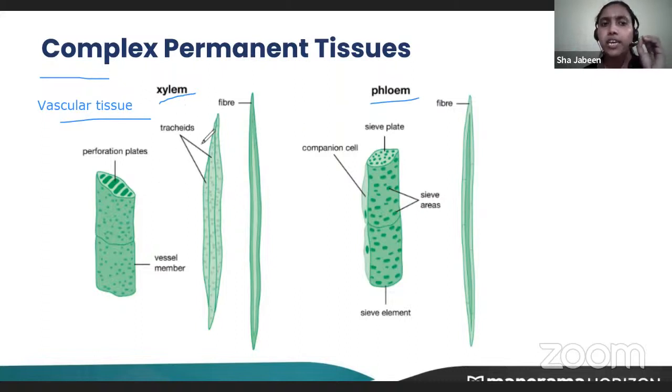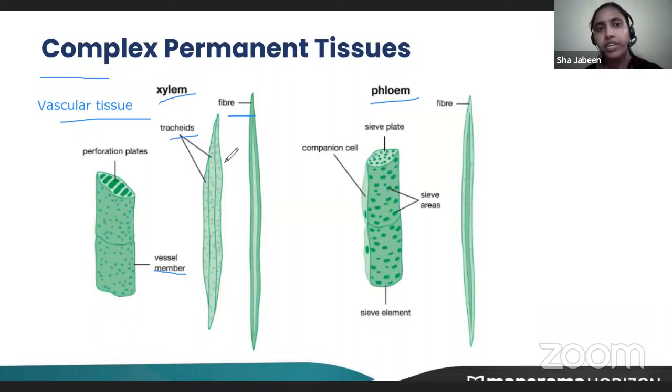Xylem is made up of tracheids, fibers, vessels, as well as parenchyma. Because of these different cells, we call them complex tissues. In xylem, most of the cells are dead, but parenchyma are living.